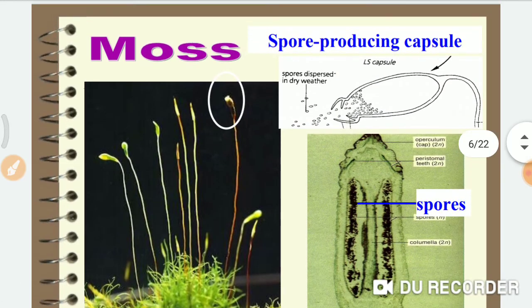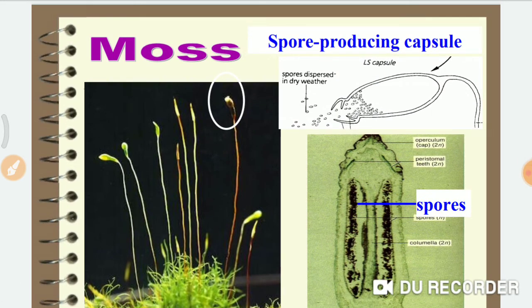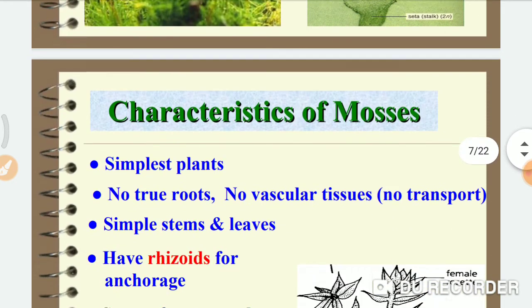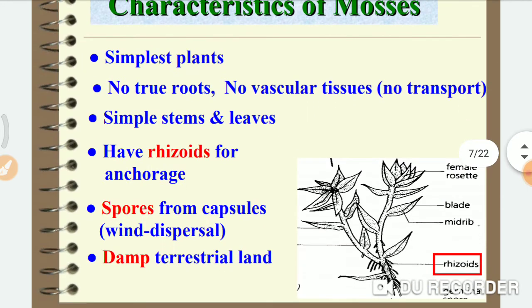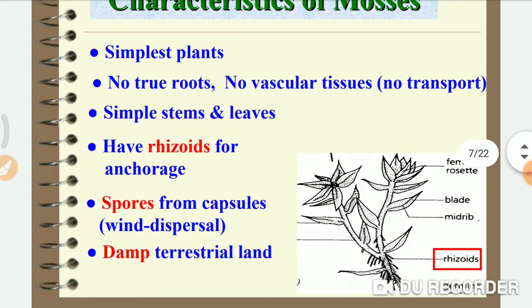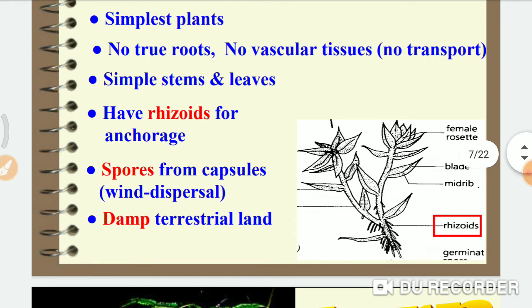This is nothing but the capsule. Here you can see the spores. When the capsule matures, the spores are dispersed and produce a new plant. The characteristics of mosses are given. These are the rhizoids, the root-like structures.